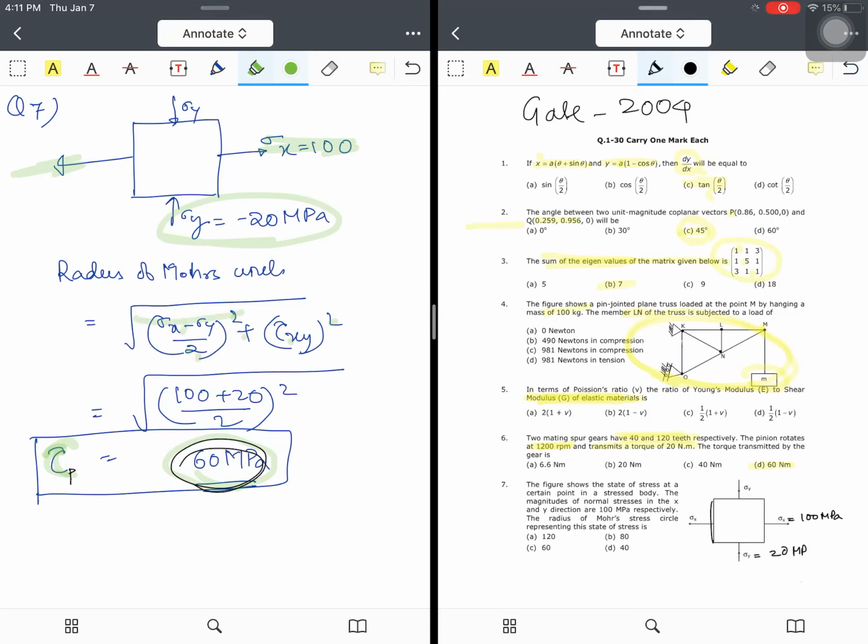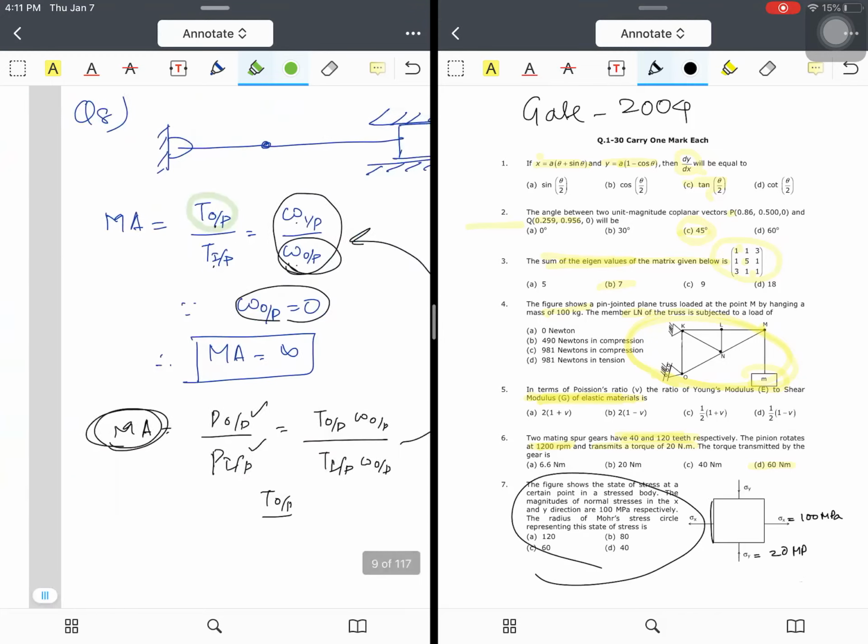Here there is no shear stress acting. There is only normal stress components acting. So I will simply use this and keep tau xy as 0. From here I get 60 megapascal, which is nothing but the shear stress in the principal plane, equal to 60 megapascal, which is nothing but the radius of the Mohr circle if we draw it.